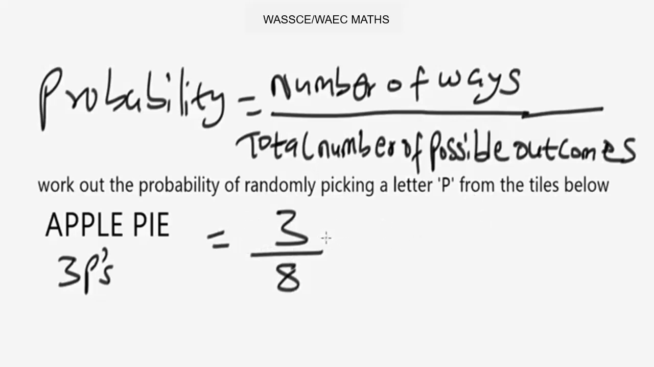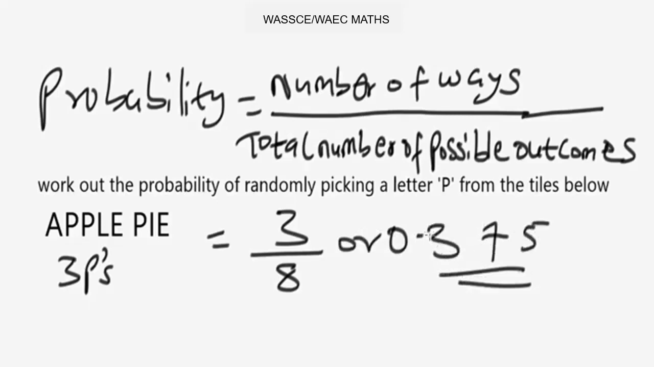You can either leave it in this fraction form, or when you punch 3 over 8 on the calculator, you get 0.375. So that will be the answer to this question. It's as simple as that.